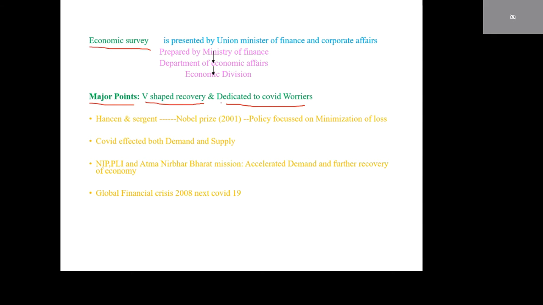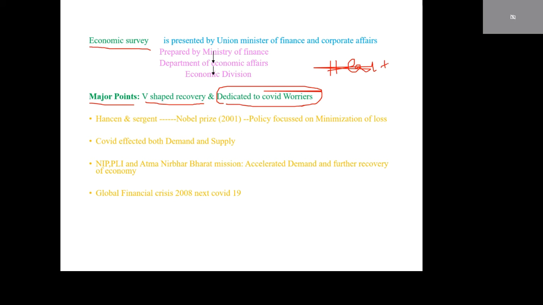Dedicated to COVID warriors: COVID warriors are those who worked through COVID, such as doctors, police persons, bank employees, scavengers or municipality workers. This Economic Survey is dedicated to COVID warriors. In this survey, the main priority is given to the health sector.